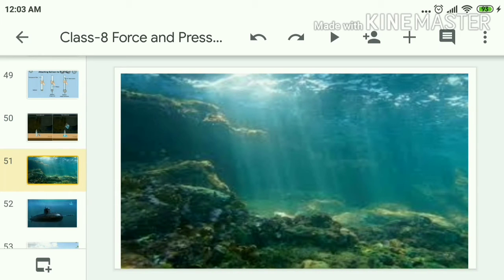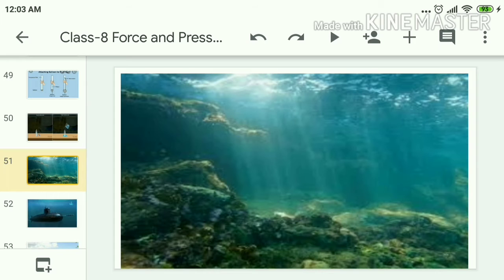What you are observing here is the bed of an ocean. You may observe the sea divers wear a different dress. Why do they wear the different dress? Because the pressure at the bottom of an ocean is very high.